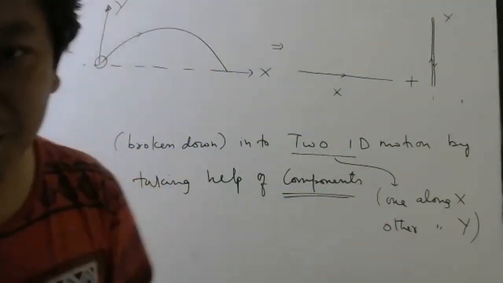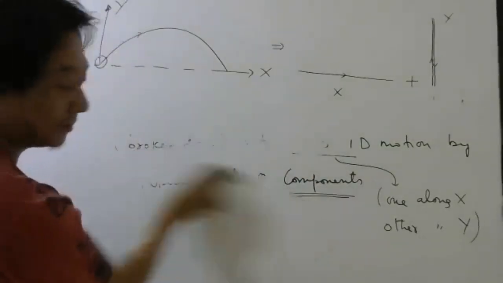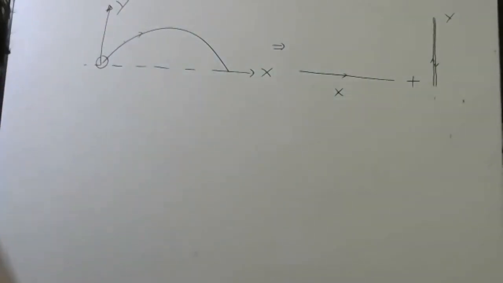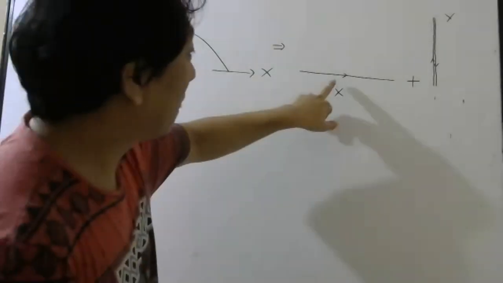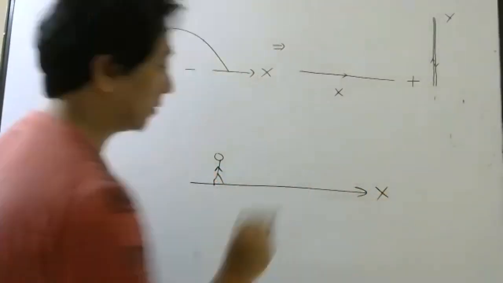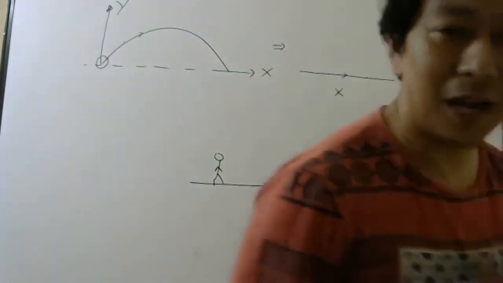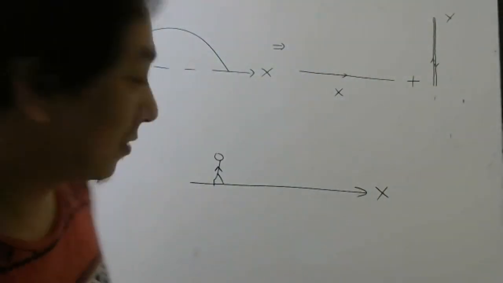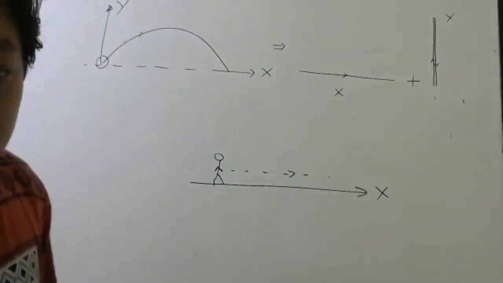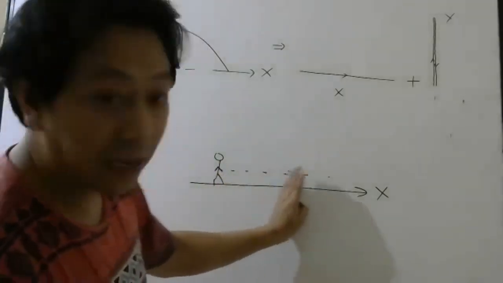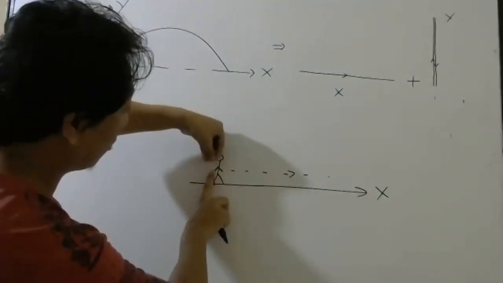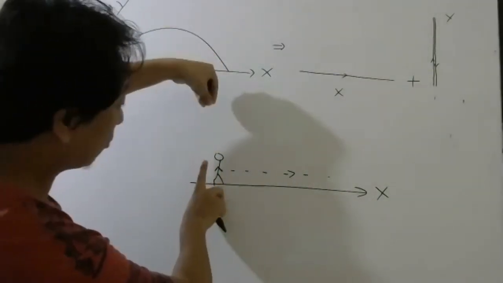How many of you need some explanation, or understood? Let me try to explain once, okay? See, suppose you are walking like this. Is this 1D or 2D motion? 1D. Now, when you are walking like this, I will add another motion.